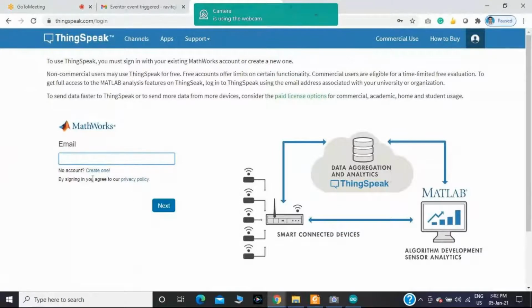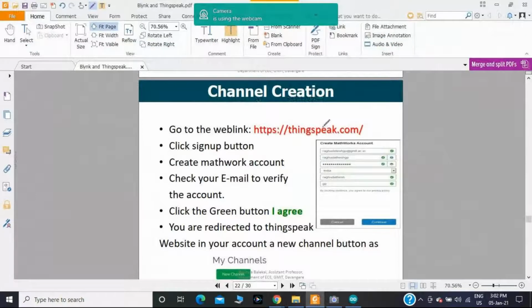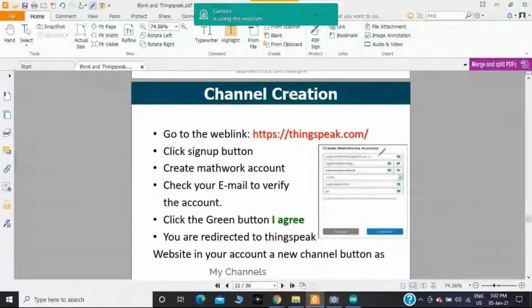Those who do not have an account in ThingSpeak should first create one. If you have already created an account, okay, you'll get information like this. You should mention your name. First, you should mention your mail ID, then the name, then provide the password, then the country, then the profile name, the first name and the last name. Then afterwards, you should continue.